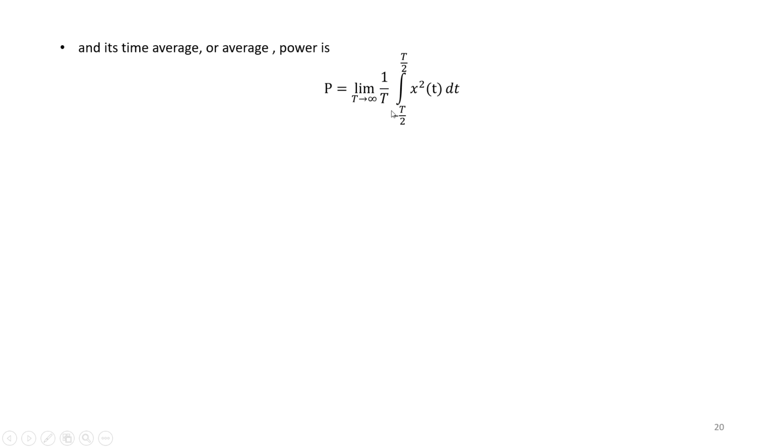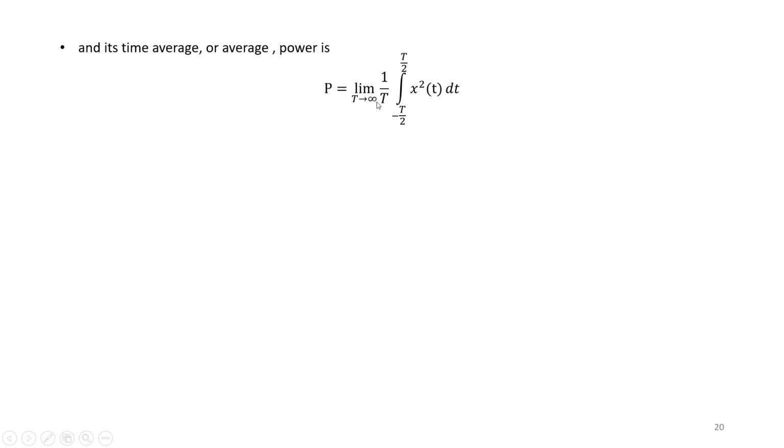So a finite value divided by infinity results in zero power. This integration value, x squared t dt, will be a finite value, and dividing it by an infinite value results in zero power.